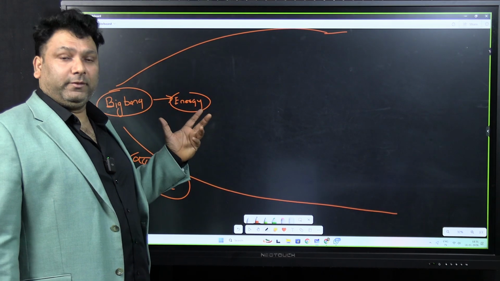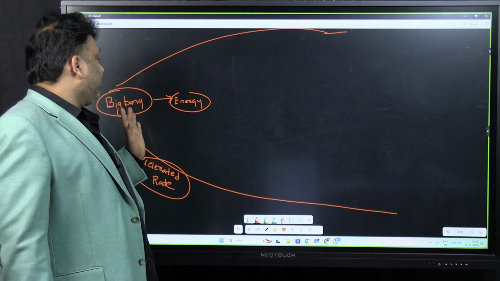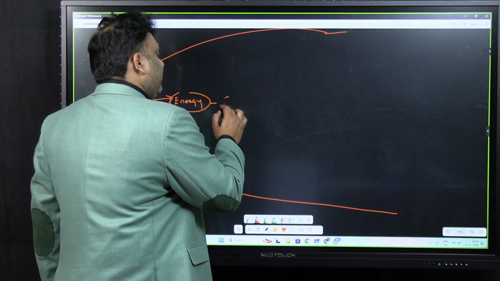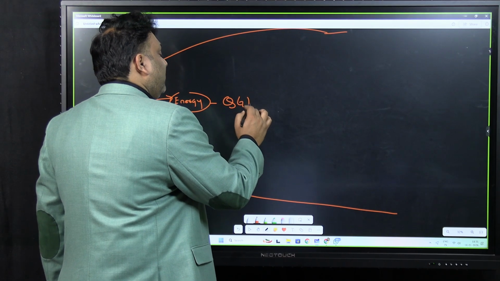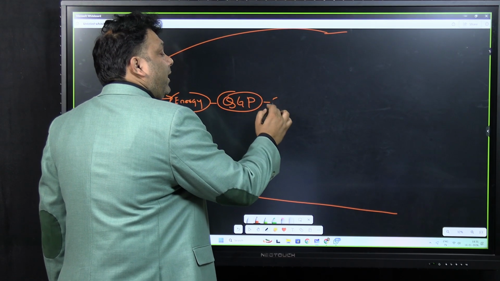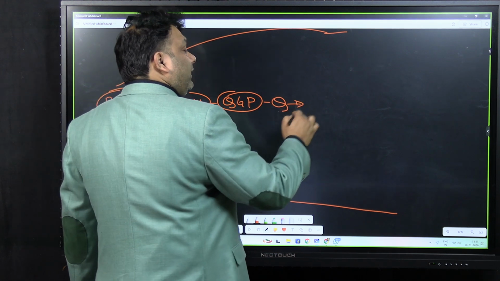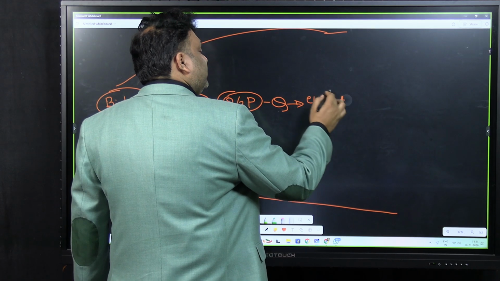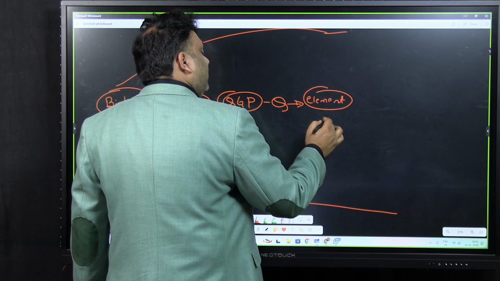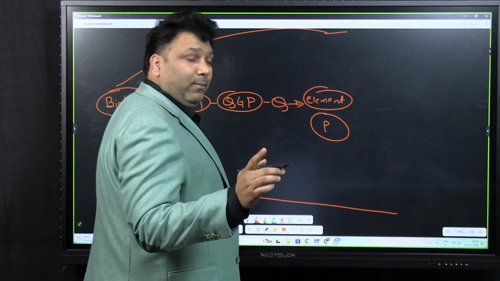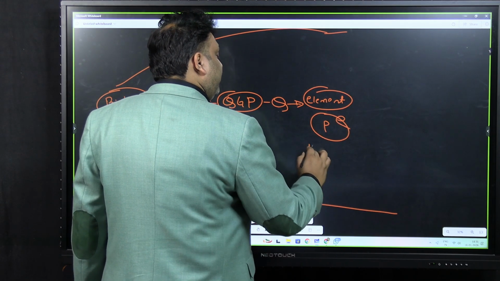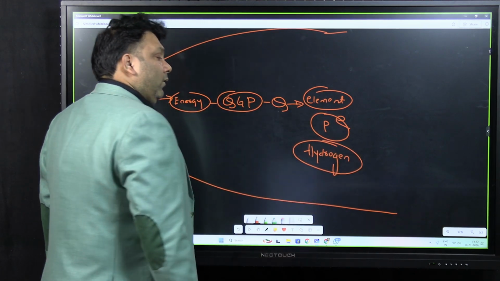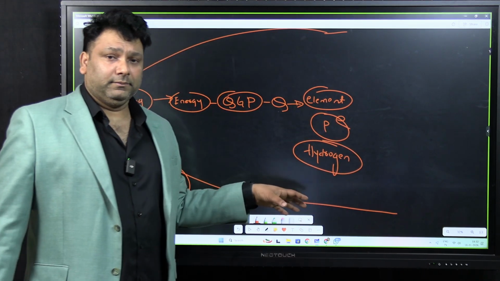So initially बहुत ही ज़्यादा expand हो गया था, and this Big Bang has given rise to energy, and this energy has given rise to something called quark gluon plasma, and from here the quarks have come, and from the quarks the first element has been formed. The first element is the proton, and later on the leptons have been created, that is electron, and this is how hydrogen has been formed. So hydrogen is the basic fuel of the universe.